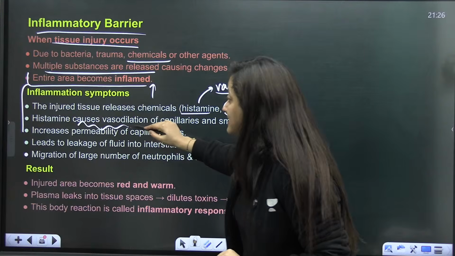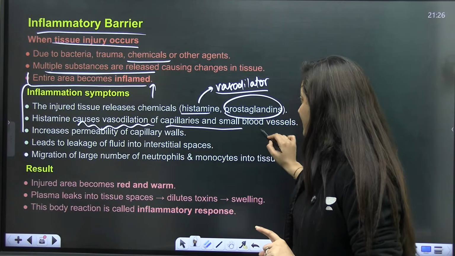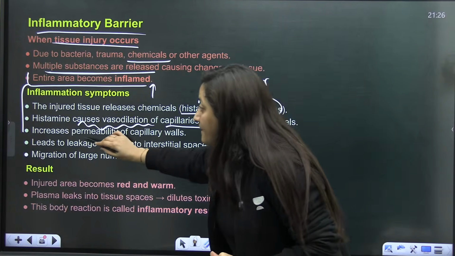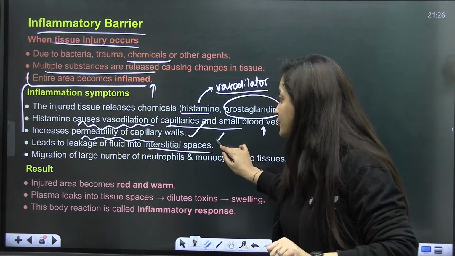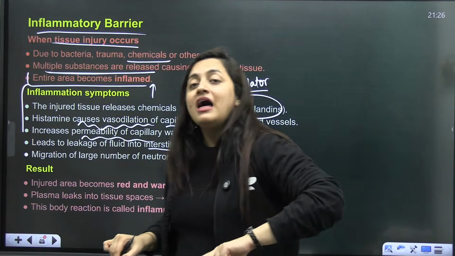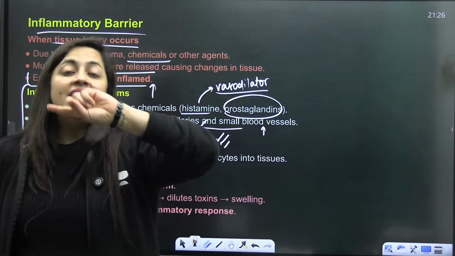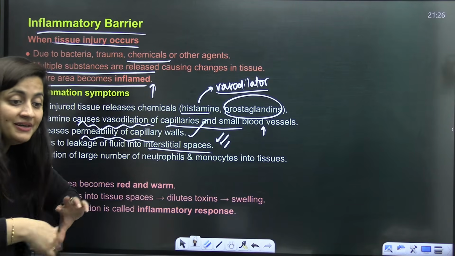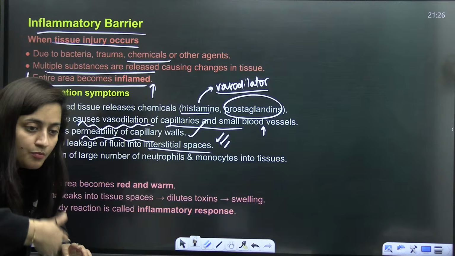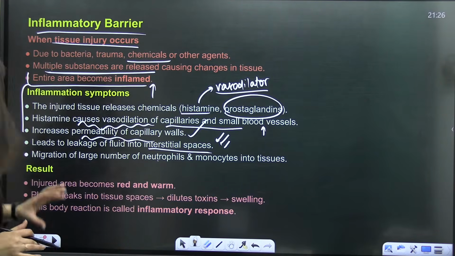So histamine, as I said, causes vasodilation of the capillaries of the small blood vessels. Permeability of these walls will increase. Leakage of fluid into the interstitial space will occur, and a large number of neutrophils and monocytes will migrate there, and that's how they help. So these are the inflammatory barriers that also protect our body from infection. Is that clear, students?